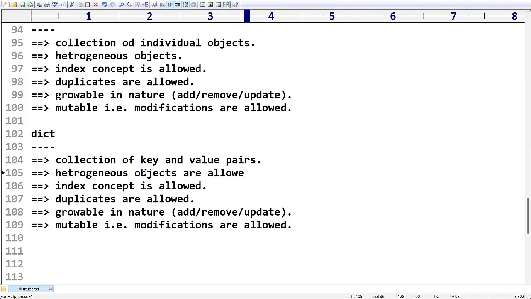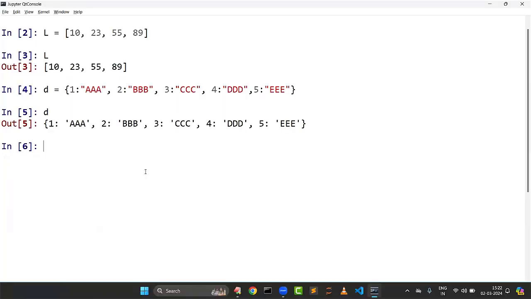Heterogeneous objects are allowed for both keys and values. We can take heterogeneous objects for both the keys and values. I want to create one dictionary where 1 colon triple A, then Prakash colon triple B, then True colon triple C, or True colon 45.66.